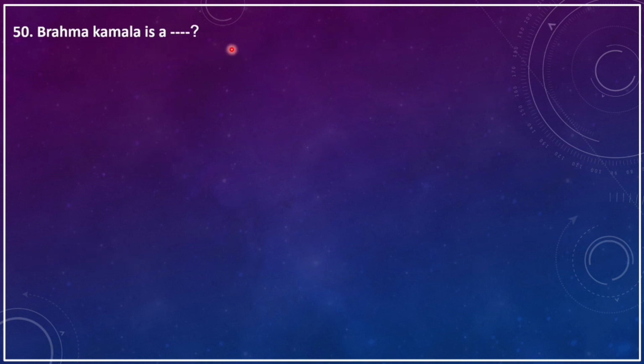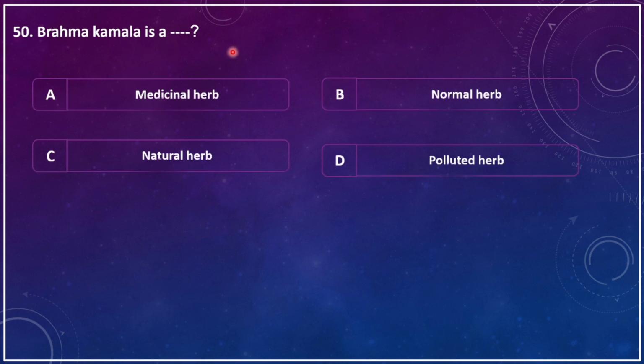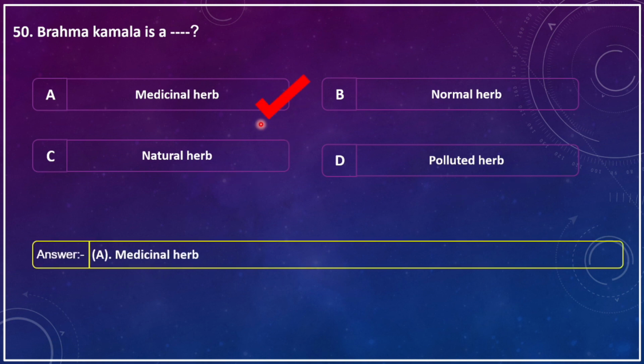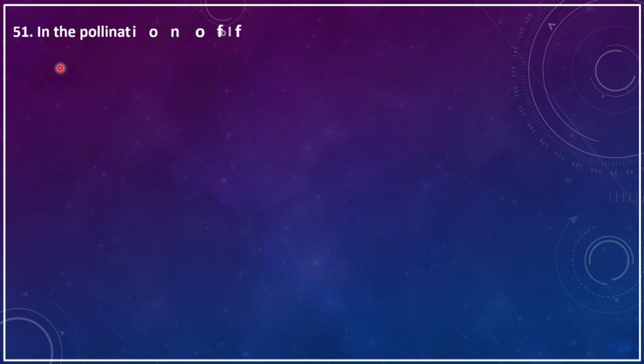Brahma Kamala is a dash. A. Medicinal herb, B. Normal herb, C. Natural herb, D. Polluted herb. The correct answer is A. Medicinal herb.